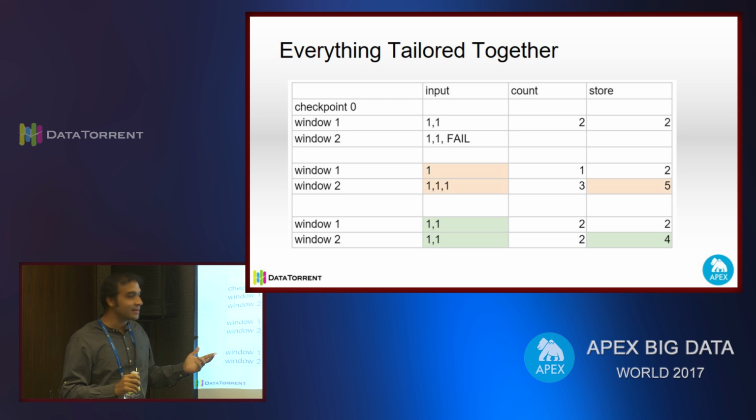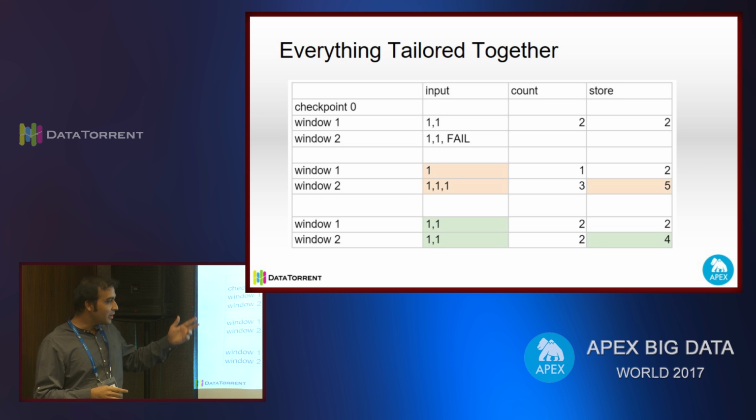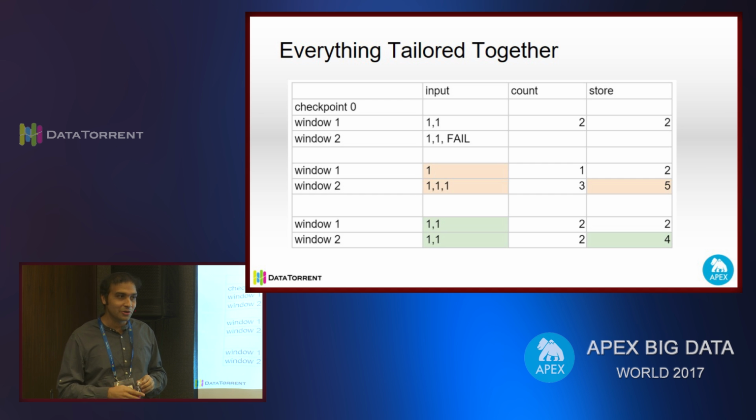So this is an incorrect result. We need idempotency over here. Of course, we need at-least-once. If on recovery window 2 is lost, then we can never get the complete result. So when we recover, if we maintain idempotency, we will get the desired, correct results.